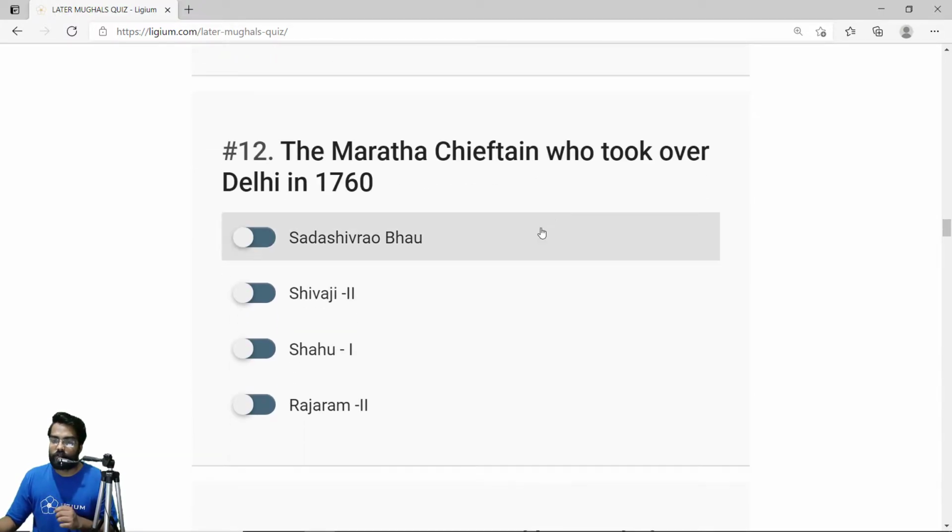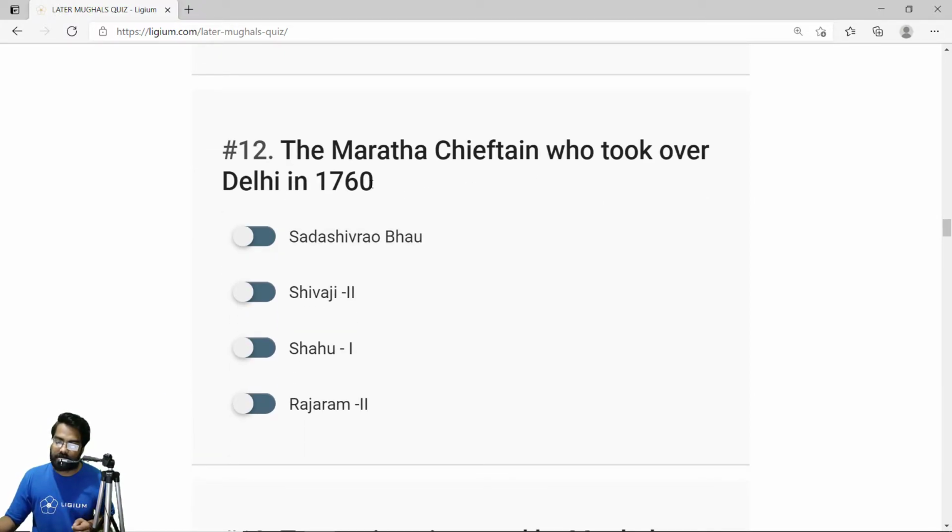Okay, the Maratha chieftain who took over Delhi in 1760. Now, Marathas by the 1750s and 1760s were the paramount power in India. One of the reasons Marathas rose to power was the leadership of Nana Sahib, along with his chieftain like Sadashiv Bhau. So basically, Sadashiv Bhau took over Delhi. So the correct answer is Sadashiv Rao Bhau.